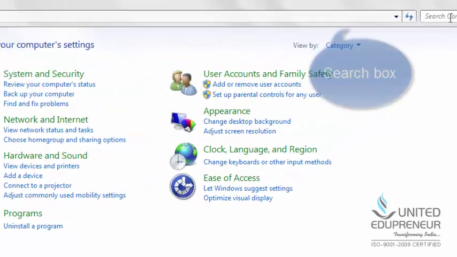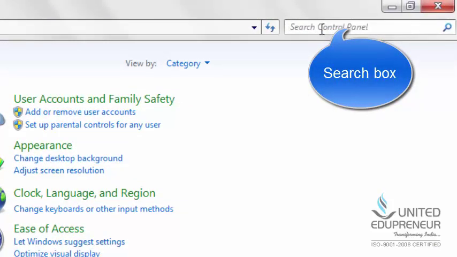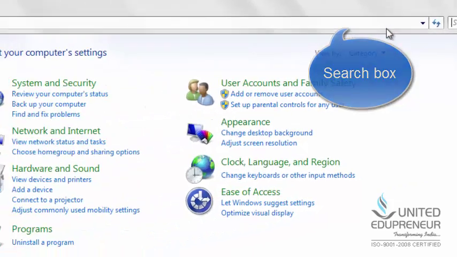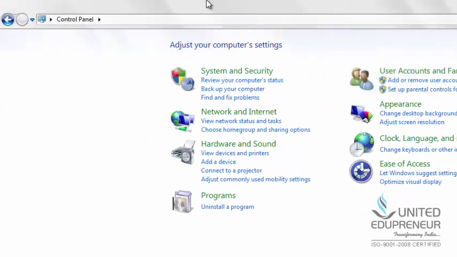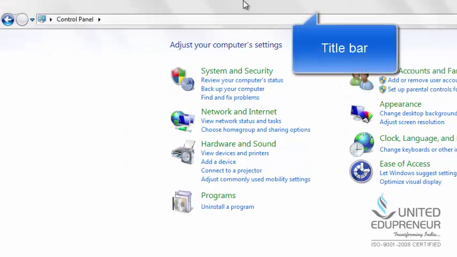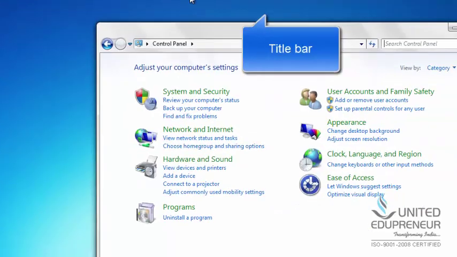This is the search box of Control Panel. It is used to search options in the Control Panel. This is Title bar, used to resize the Explorer.